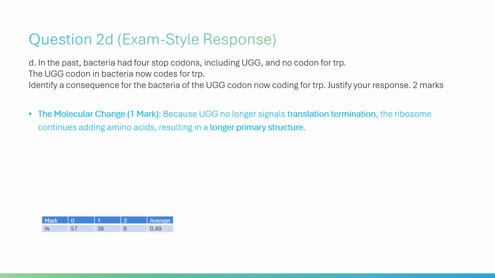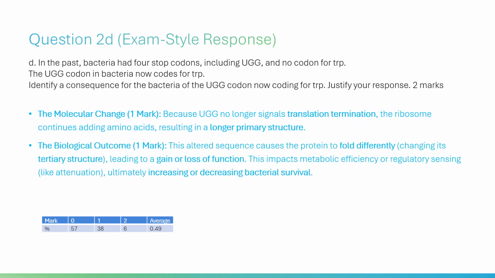Exam-style response. The molecular change, 1 mark: because UGG no longer signals translation termination, the ribosome continues adding amino acids, resulting in a longer primary structure. The biological outcome, 1 mark: this altered sequence causes the protein to fold differently, changing its tertiary structure, leading to a gain or loss of function. This impacts metabolic efficiency or regulatory sensing, like attenuation, ultimately increasing or decreasing bacterial survival.